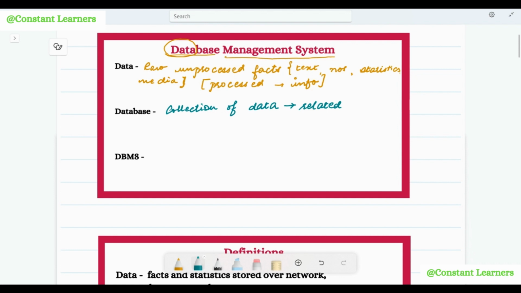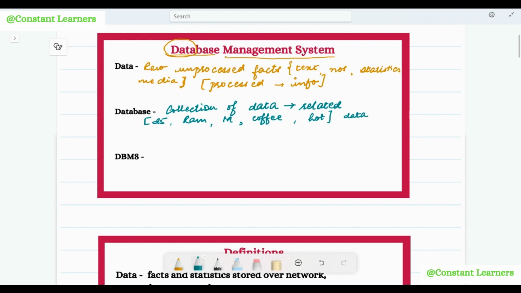Let's take an example. Let's say I have 25, Ram, M, then let's say coffee, and let's say hot. So all of these values are nothing but data. But is it making any sense to us?